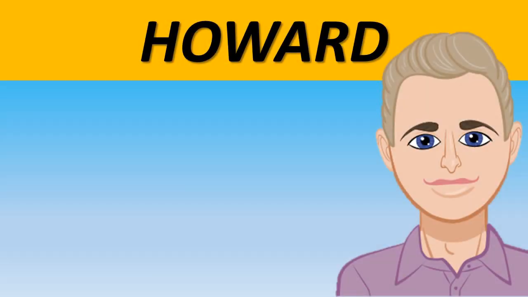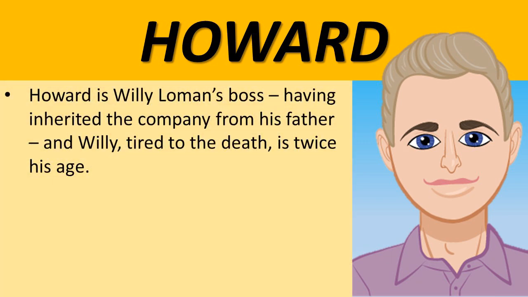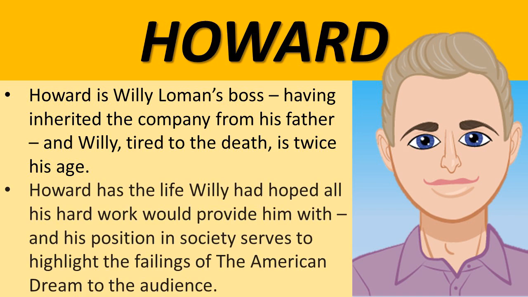Howard, we have, who is the boss of Willy Loman, so he's the boss, and he's half Willy Loman's age, so he's inherited the company from his father, and Willy, tired to the death, is twice his age. Howard has the life Willy had hoped all his hard work would provide him with, and his position in society serves to highlight the failings of the American dream to the audience. He's in this very fortunate position simply because he's inherited his position from his father.